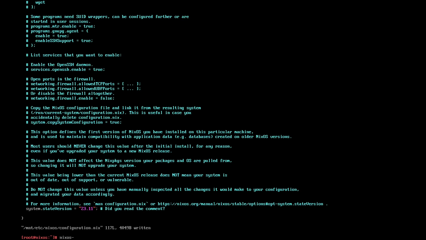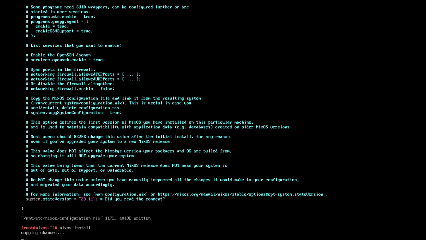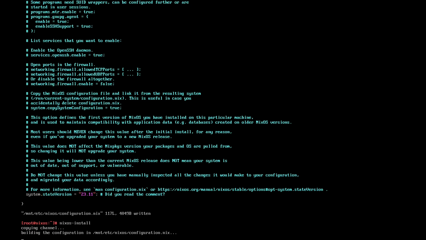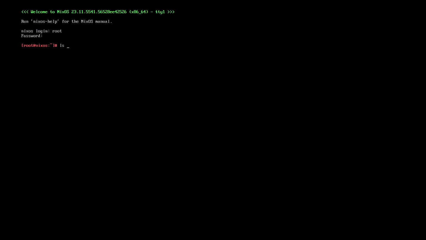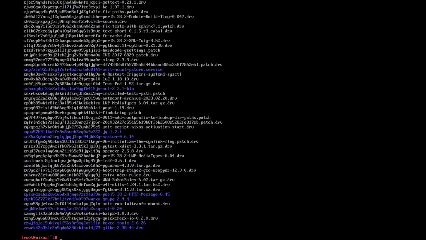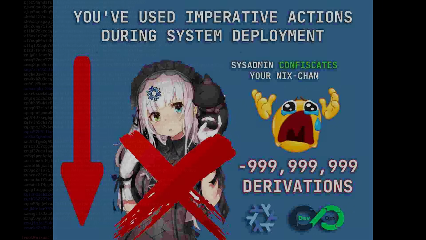Then we need to execute the command nixos-install. This will install the system in /mnt, according to the configuration we wrote. This process will take approximately 15 minutes. After that we reboot and are ready to go. While all this is great, disk partitioning during the installation of NixOS is an imperative process, not declarative.